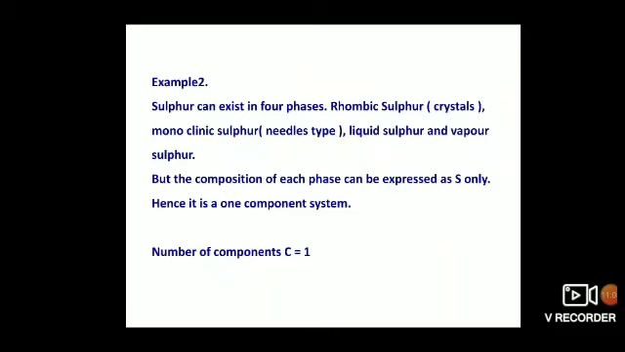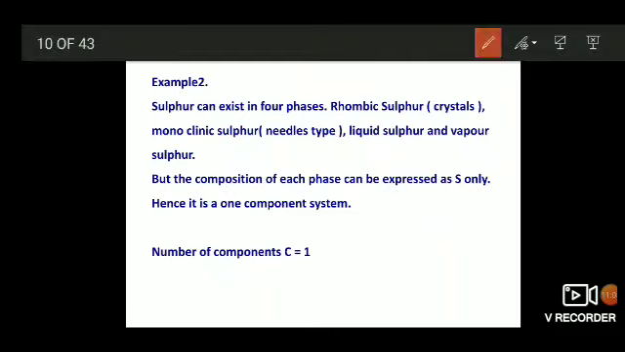Coming to the next example for components. Example 2. Sulfur. Sulfur can exist in 4 phases: rhombic sulfur, crystals, monoclinic sulfur, needles type, liquid sulfur and vapor sulfur. Now, we can take this as an example for phase also. That is, sulfur system can exist in 4 phases. Here, of course, I have taken an example for components to explain components. This can be taken as also an example for phase.